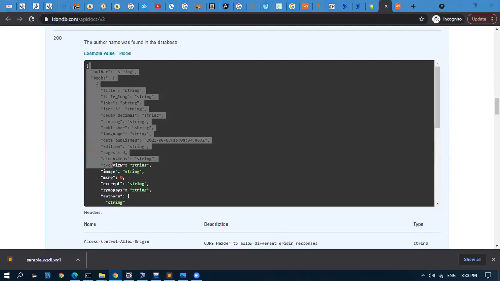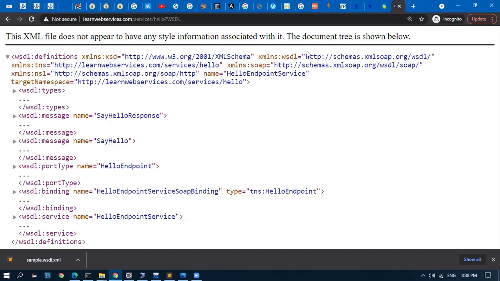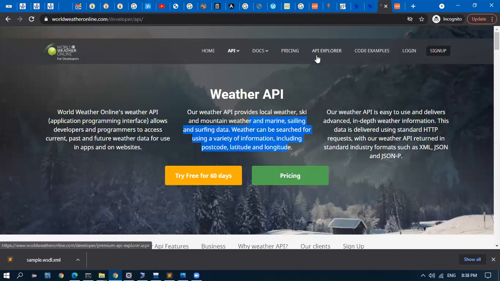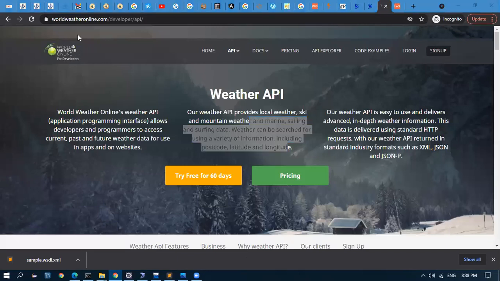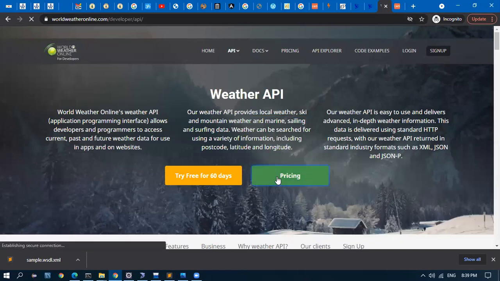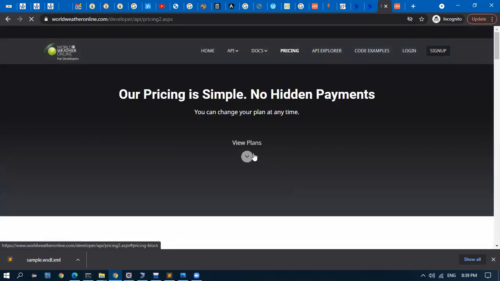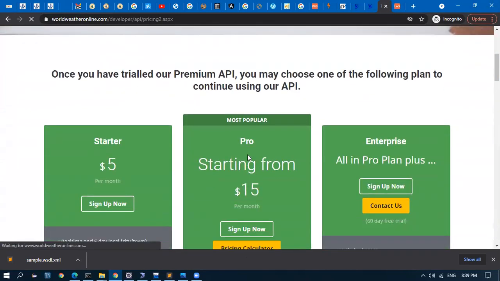For JSON, this is the endpoint. I'll close this. We don't need it now. And this is worldweatheronline.com. See here, it is pricing based. If we go into the pricing, view plans,